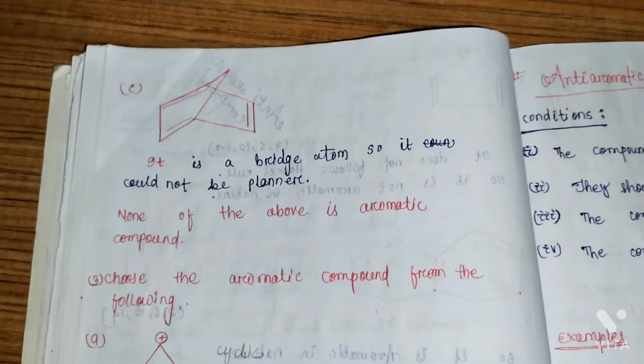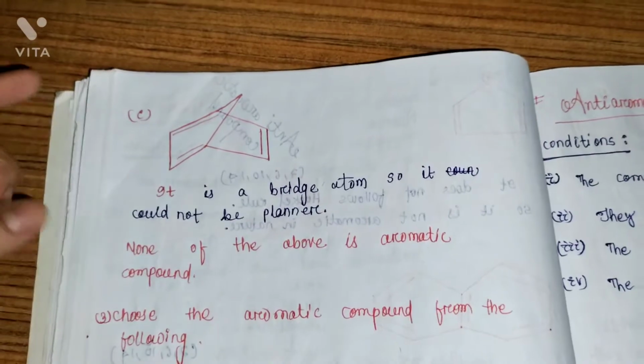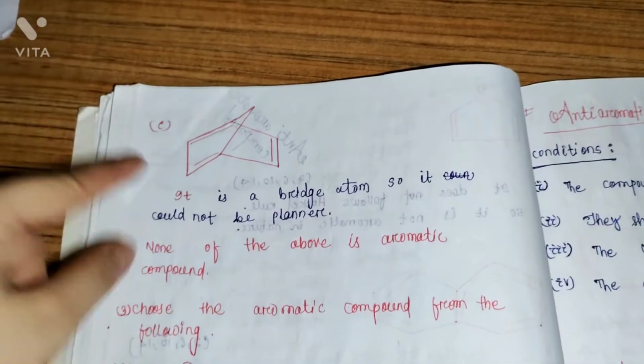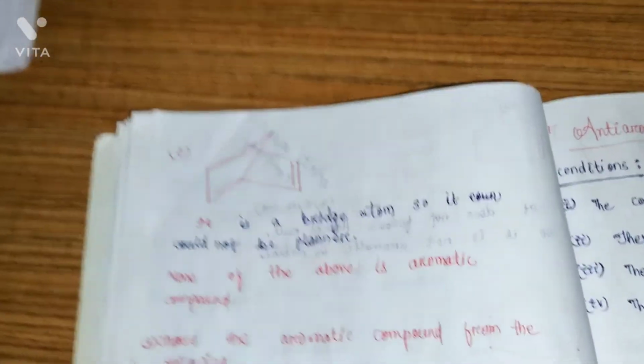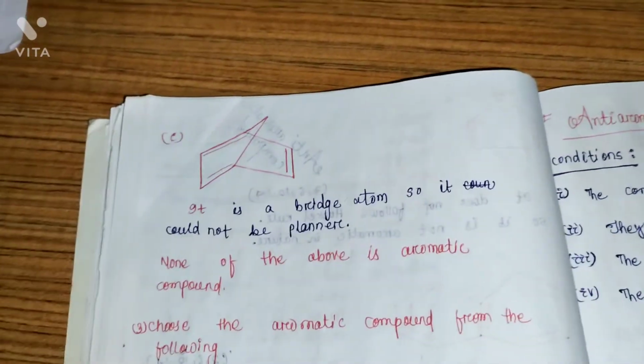Okay. Here is the third compound. It is looking like a bridge molecule, so it is out of aromaticity. Okay, as I said in my previous lecture.